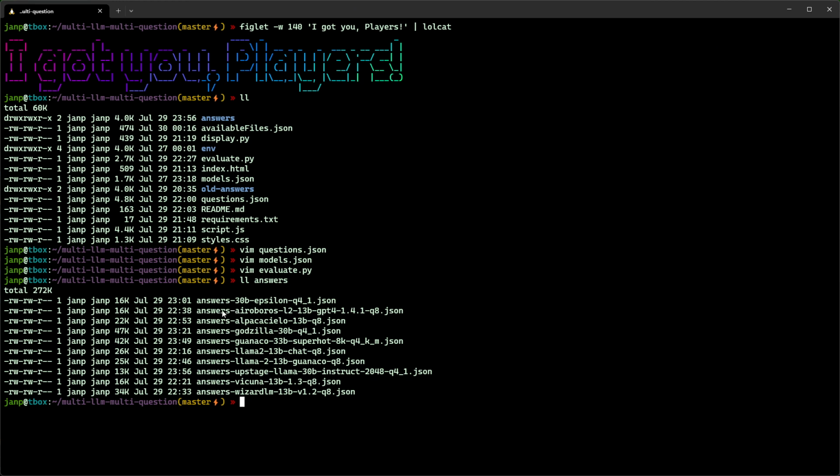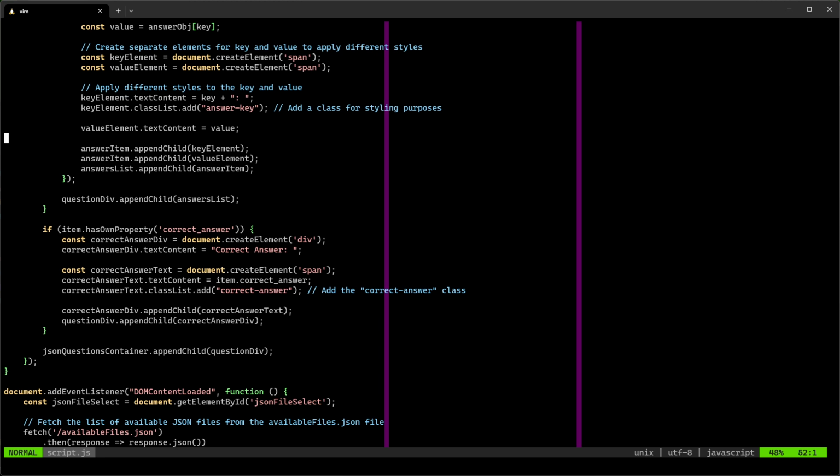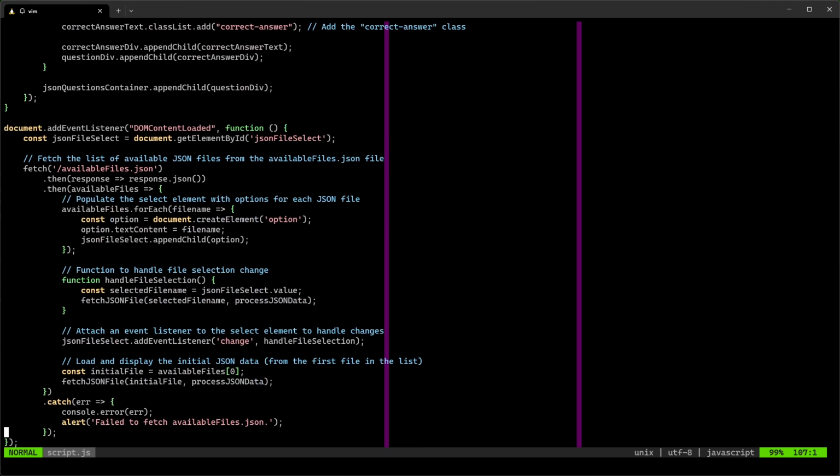We have 10 output files, each containing the structured JSON that we can then render or view. I spent some time with ChatGPT to create a JavaScript that loads and renders the JSON files. We have 3 basic functions. One is to fetch the JSON file from the file name, process the JSON file. This is what creates a nicely visible table for us. And this is where we invoke it.